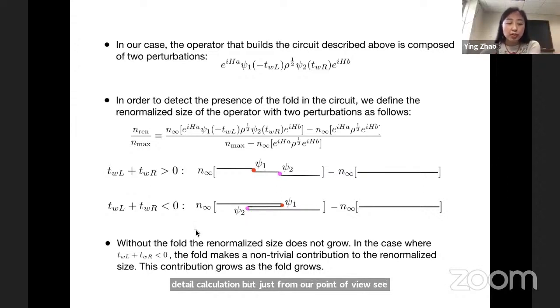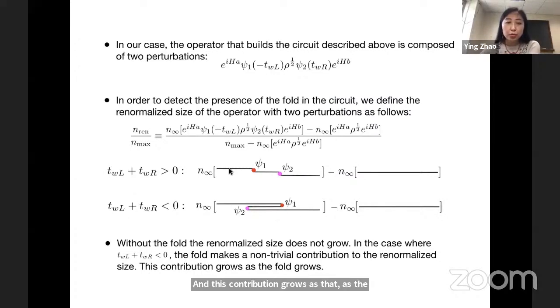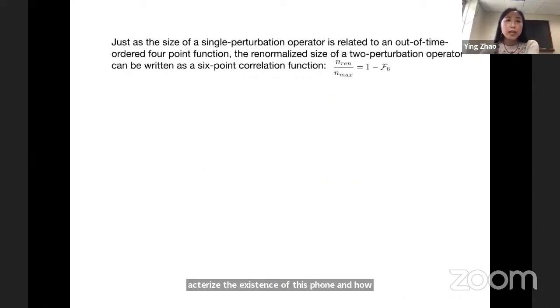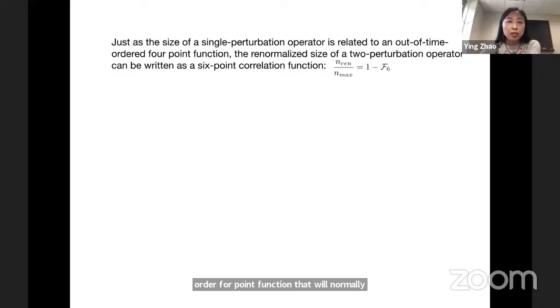But in the case when there is a fold, the fold will make a non-trivial contribution to the size, to the difference of these two. And this contribution grows as the fold grows. So our goal is to compute this quantity and try to characterize the existence of this fold and how large this fold is. Just as the size of a single perturbation operator is related to an out-of-time-ordered 4-point function, the renormalized size of a 2 perturbation operator can be written as a 6-point correlation function.